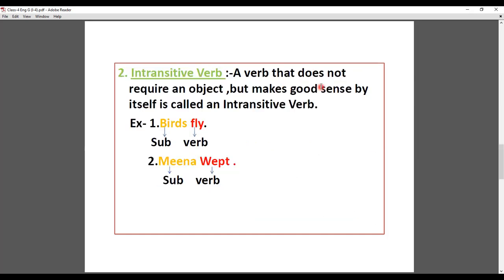And a verb that does not require an object but makes good sense by itself is called an intransitive verb. The verb in which we need an object to complete the sentence is a transitive verb, and where the sentence is already complete and no object is needed, it is an intransitive verb.